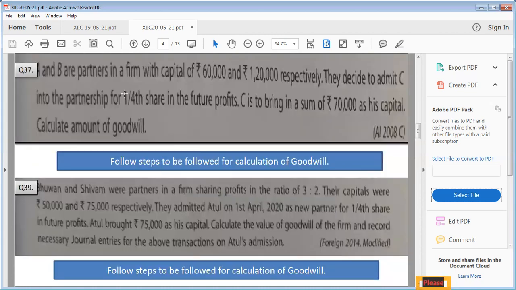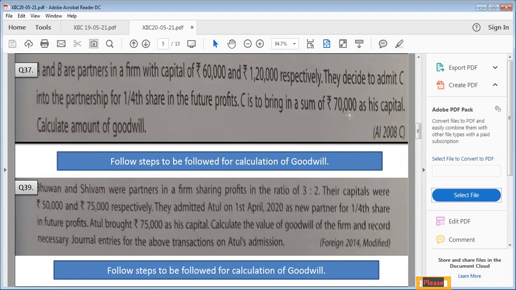Now, the next question. A and B are the partners in a firm with capitals of 60,000 and 1,20,000 respectively. They decide to admit C into the partnership firm for 1/4 share in the future profits. C brings a sum of 70,000 as his capital. Calculate the amount of goodwill. We simply have to calculate.